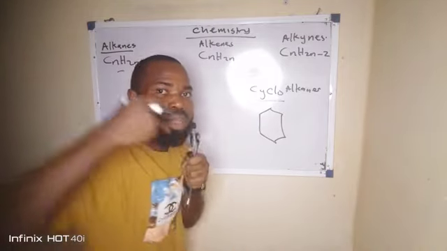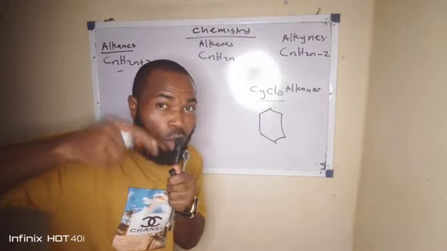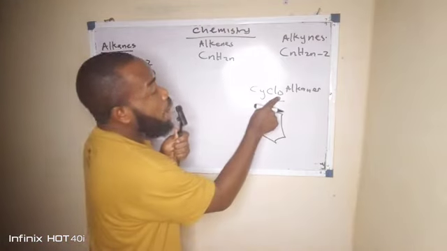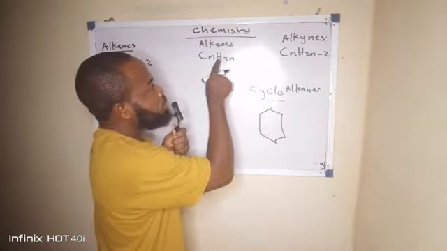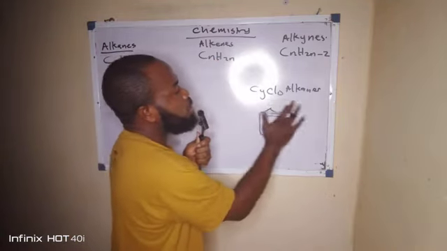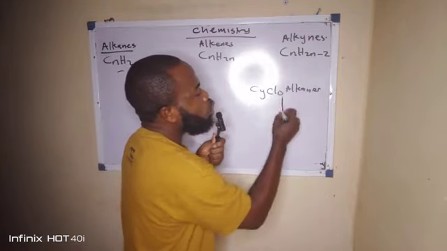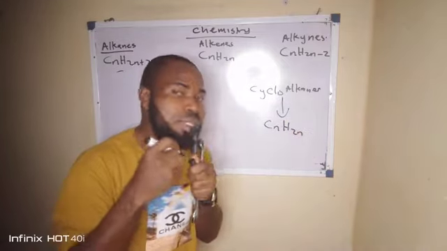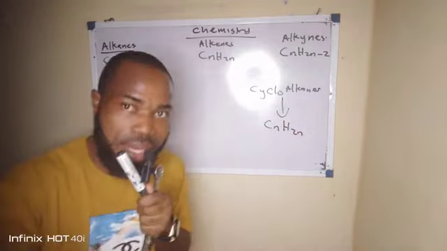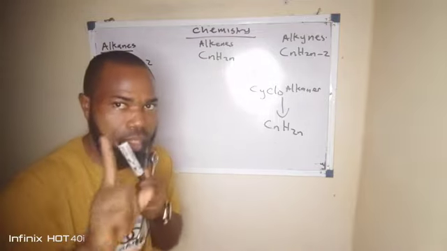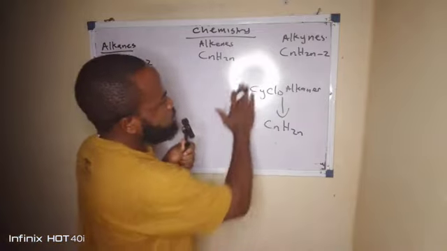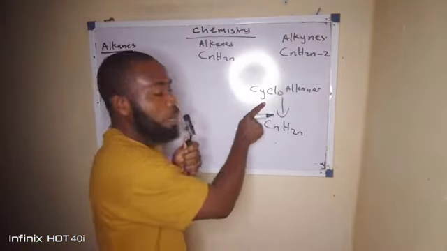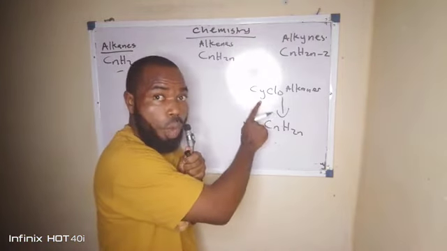Put it at the back of your mind from today onwards that cycloalkanes have the same general formula as alkenes. That means if I say give me the formula of a cycloalkane, you run out CnH2n. But I want to repeat that it does not mean cycloalkanes and alkenes are the same thing. Now that is one difference between this one and this one. This one you will need to know, very important.